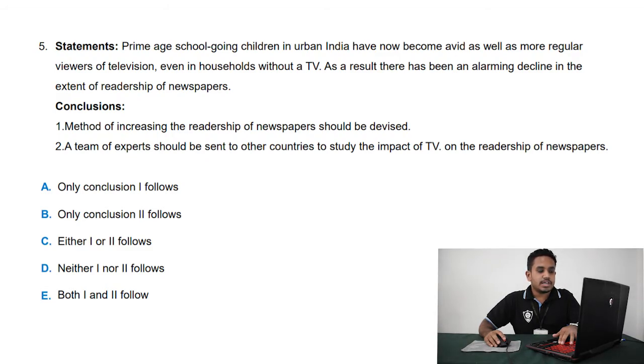The statement says that the urban children do not have the skill of readership and they are addicted towards the TV. As a result, there is an alarming decline in the extent of readership of newspapers. Looking into the conclusions, it is clear that the method of increasing the readership of newspapers should be devised. The conclusion does not follow this statement. Neither does the second conclusion, which tells that experts from other countries should be appointed to make a survey regarding the impact of the TV on the readership of the newspaper. So, neither one nor two follows. The correct answer is option D.